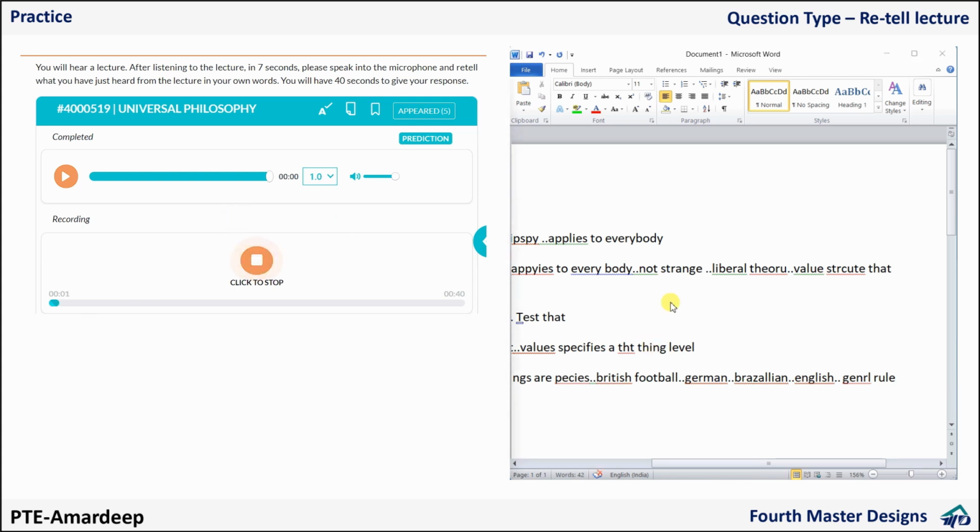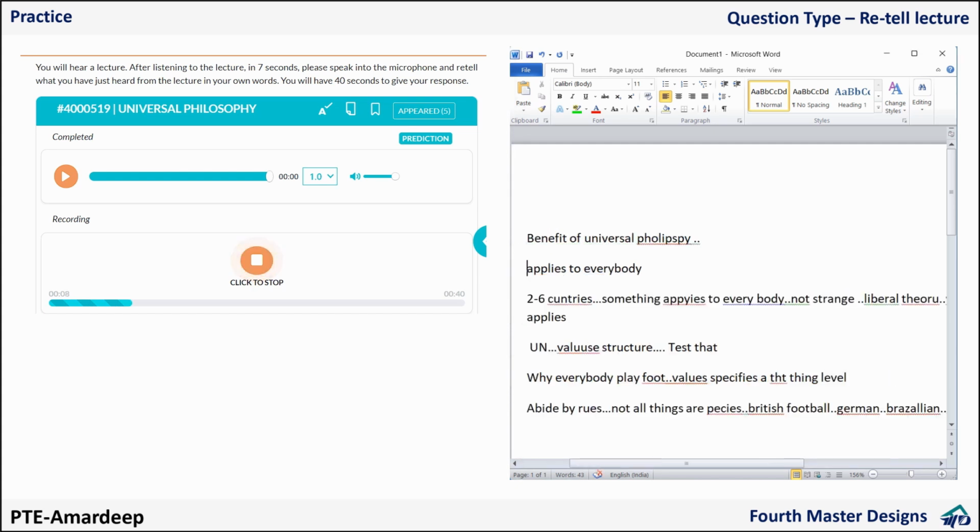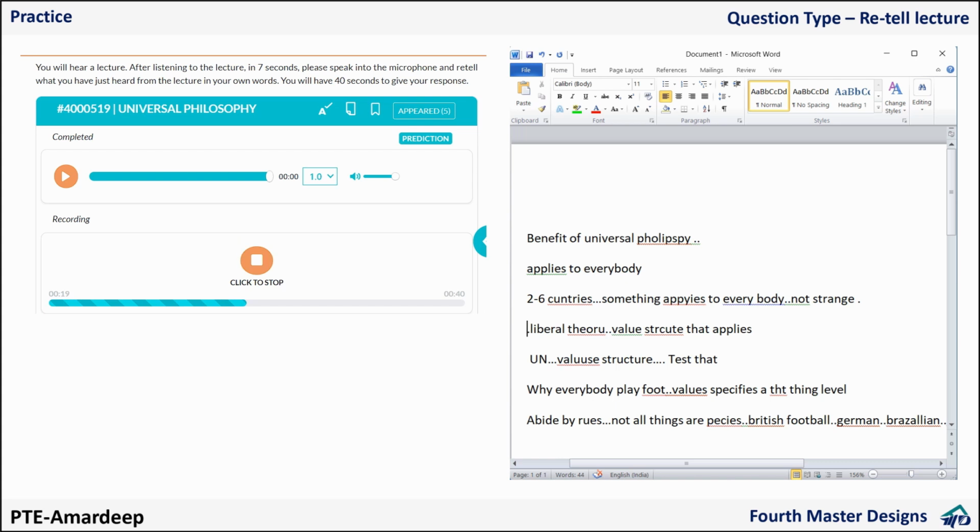The lecture was about universal philosophy, in which the lecturer discussed its significance for the world, society, and for the countries in general. Firstly, the lecturer said that there are 206 countries in the world, and there is something that applies to everybody, which is not so strange as per the liberal theory. Then the lecturer gave the example of the UN, the United Nations value structure, and to test this theory, he gave the example of